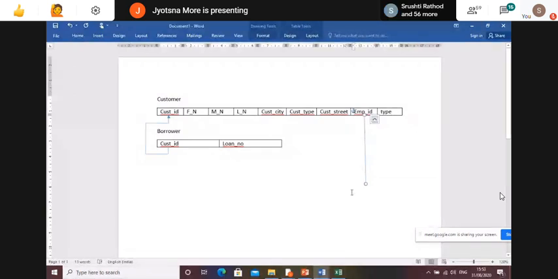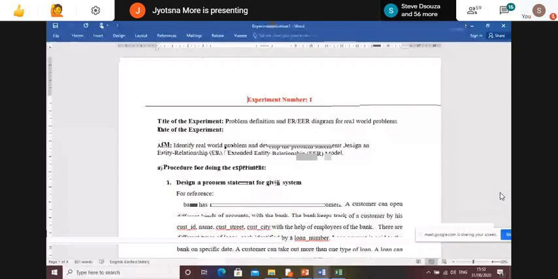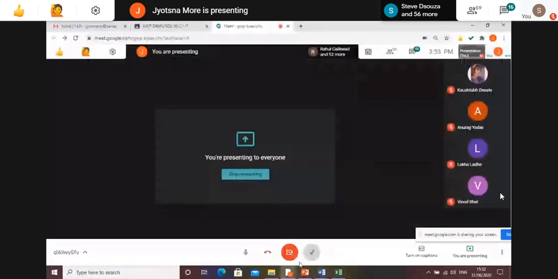Any doubt right now? I'm trying to show you the schema diagram, but it is not visible. This is the actual diagram which I have created for your banking example. I tried to show you somewhat, but right now I don't have the option to show it like this. So when I share all the notes, I will give you this. This is the complete diagram. See, the diagram is too lengthy. Try to show your diagram in a neat way. Okay, now any doubt in this?